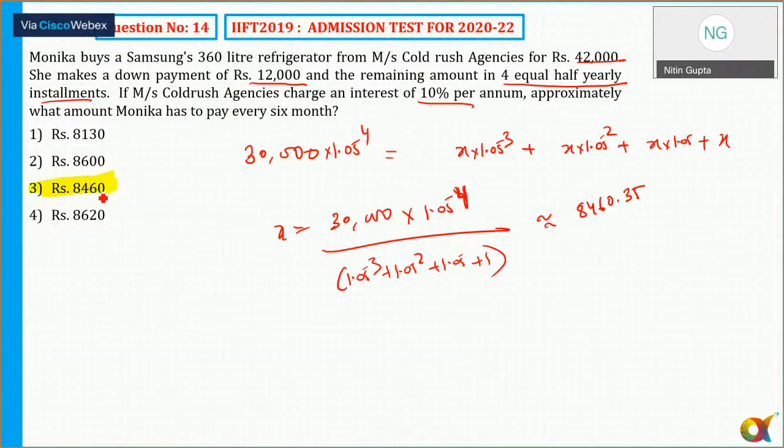In any case, if some of you might want to know how I can increase my calculation speed, अगर मुझे ये calculation करना है, how I am going to do it, I'm just saying. If I need to find out 1.05 raised to power 4, so what I'll do here is, 1.05 raised to power 4 means what? 5%, 5%, 5%, 5%. There are 4 successive changes of 5%. So I'll find out what is the combined effect of these two.